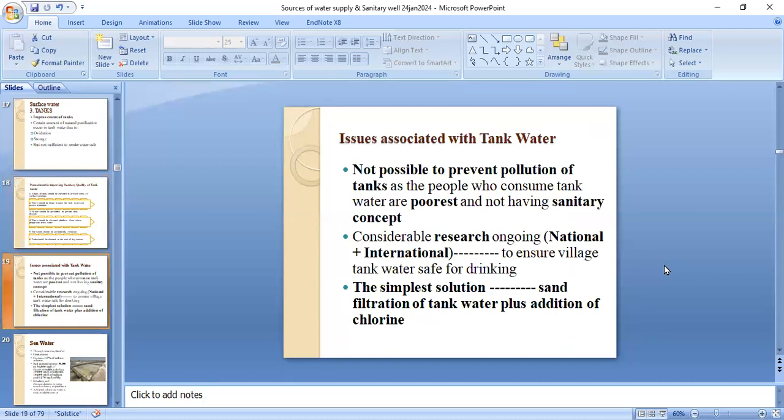The issues associated with tank water include that it is not possible to prevent pollution of tanks, as the people who consume tank water are poor and do not have sanitary concepts. Considerable research is ongoing, national and international, to ensure village tank water is safe for drinking. The simplest solution for making it drinkable is sand filtration of tank water plus addition of chlorine.